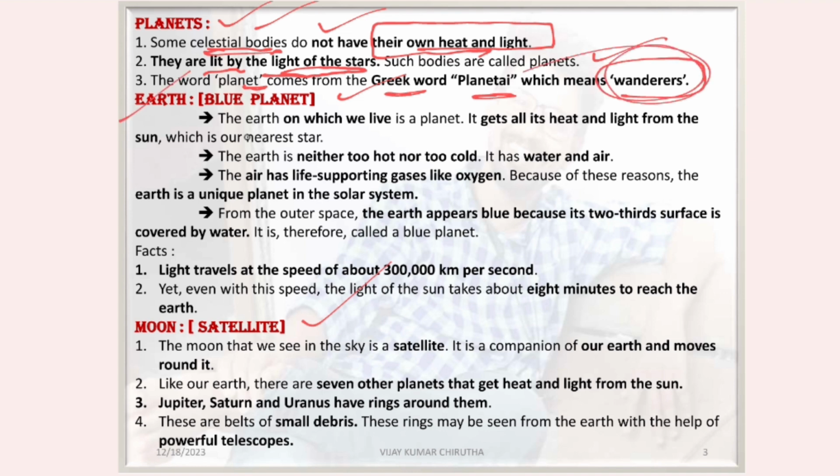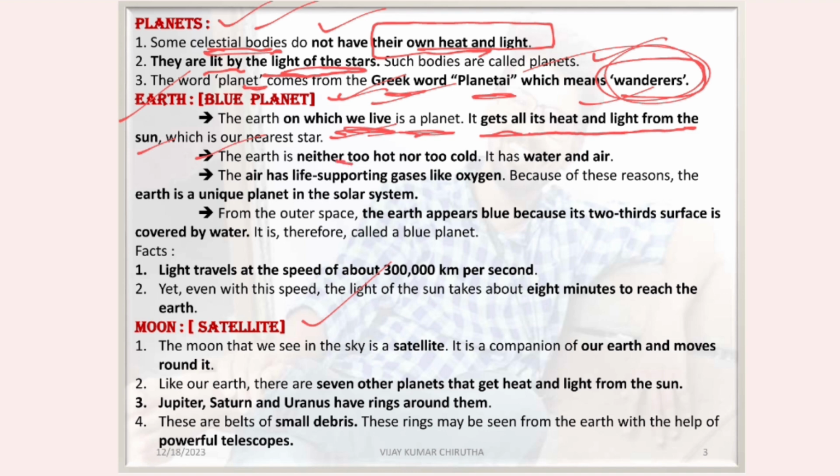Next we see the Earth planet. Earth is a blue planet. Earth, on which we live, is a planet. We are living on the planet called Earth. It gets all its heat and light from the sun. Earth cannot produce its own heat and light, and it is heated by the sun, which is our nearest star. Sun is the nearest star to Earth.